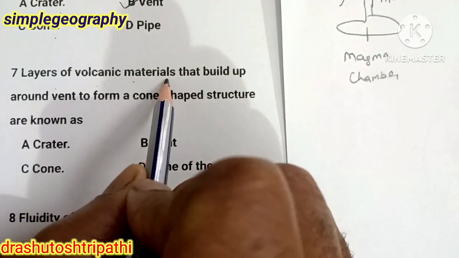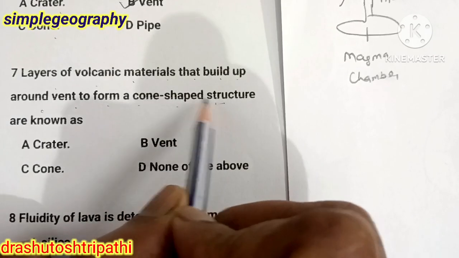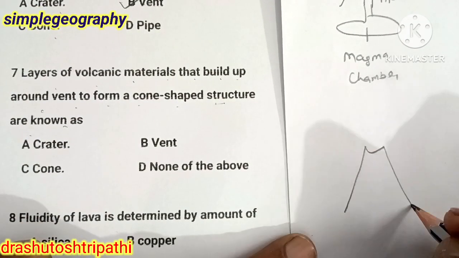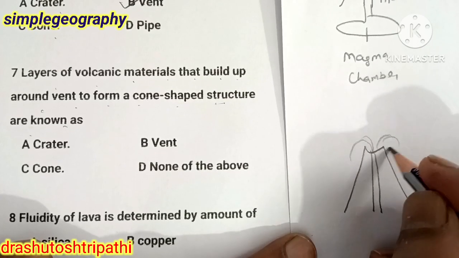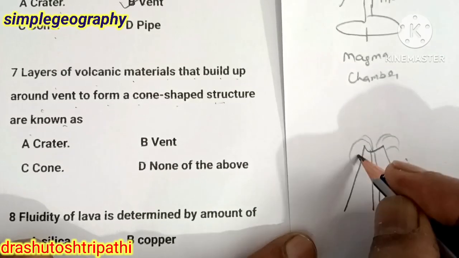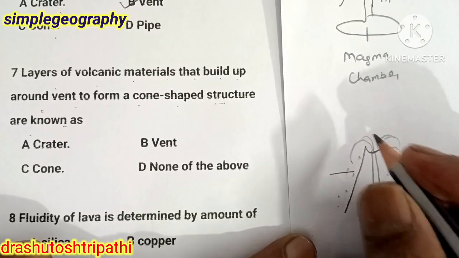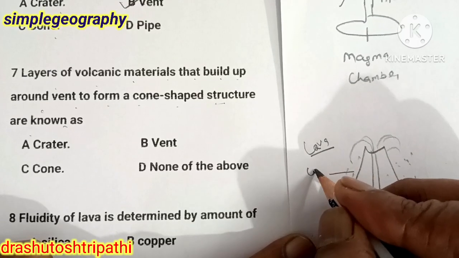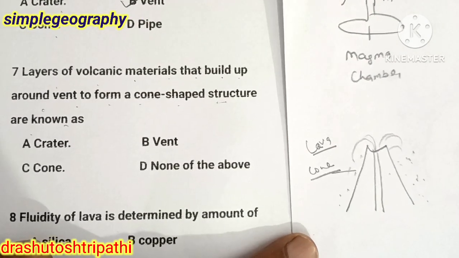Layers of volcanic material that build up around the vent to form a cone shaped structure are known as cone. This is the figure. When the magma or lava comes out, it is deposited here, and due to the deposition of lava, the landform which is formed is known as cone. It may be of different types.